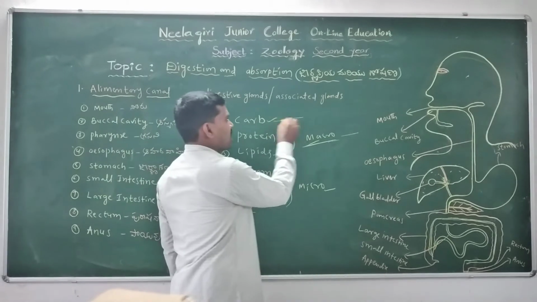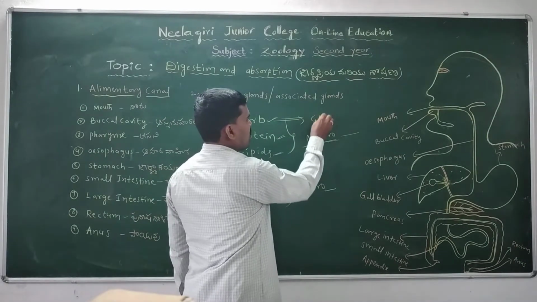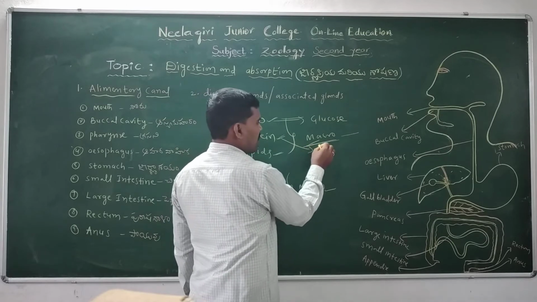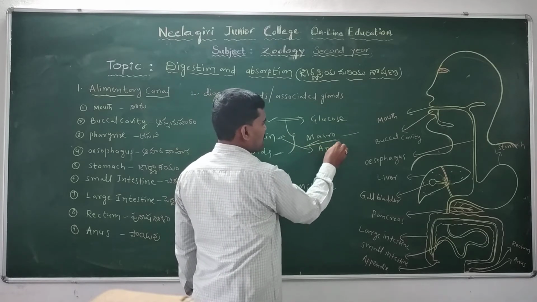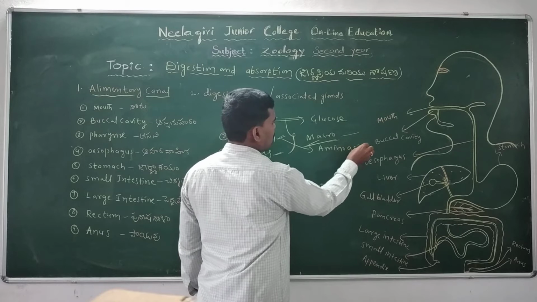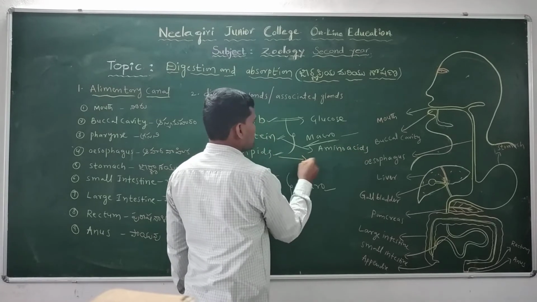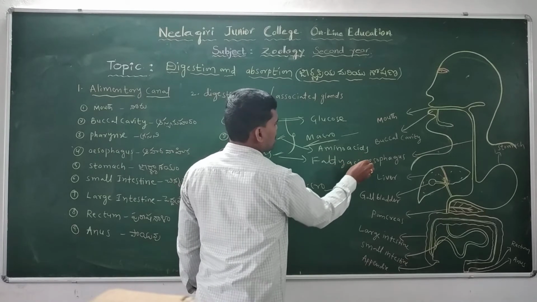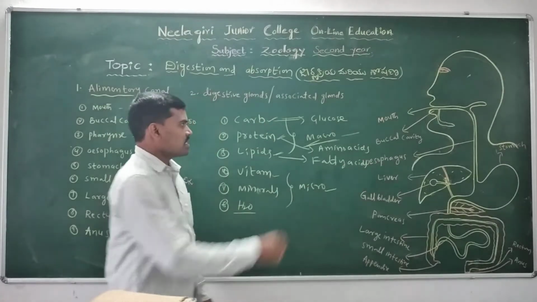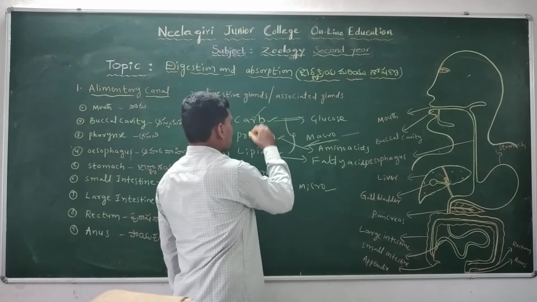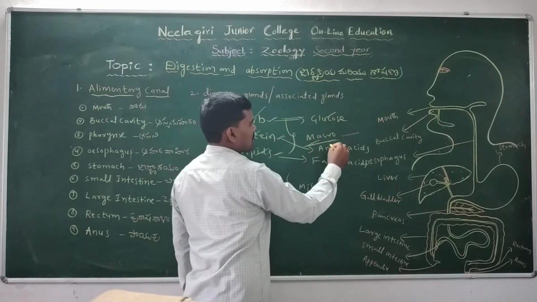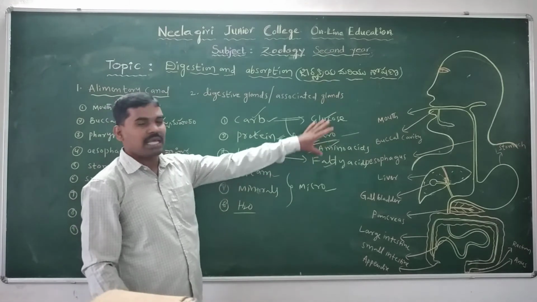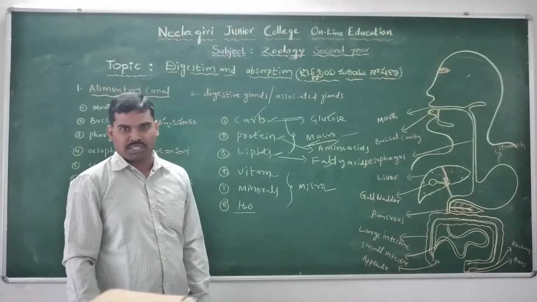Carbohydrates are finally converted into glucose, proteins finally into amino acids, and lipids finally into fatty acids. So these are the macromolecules, and glucose, amino acids, and fatty acids are the micromolecules.